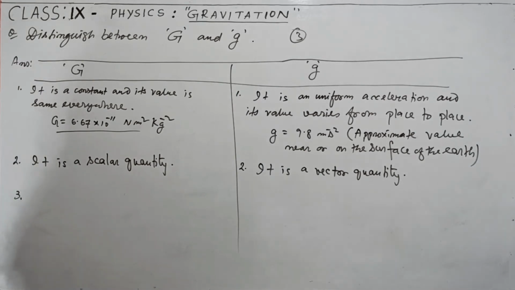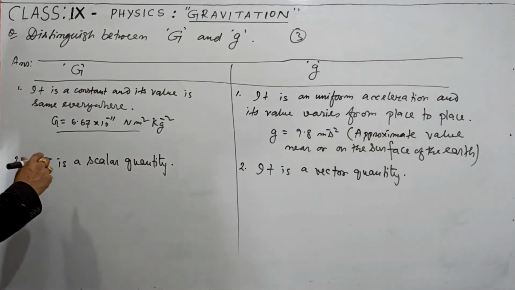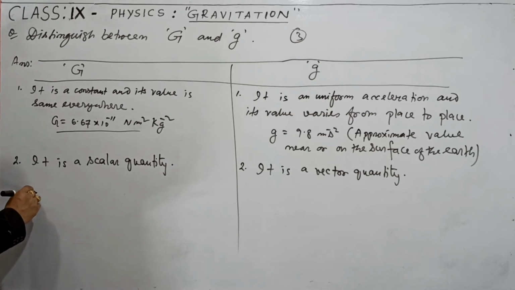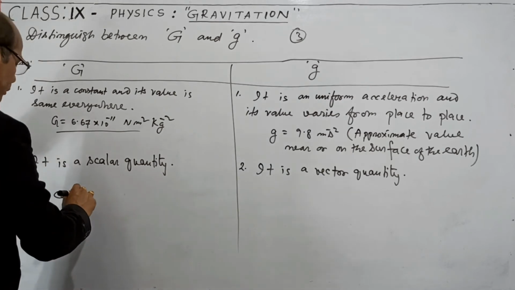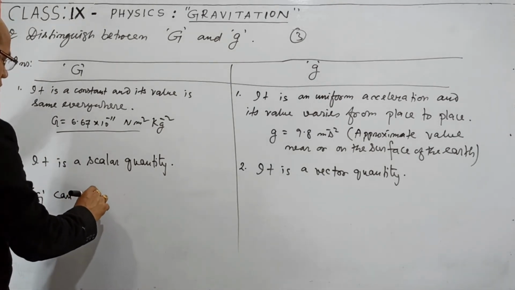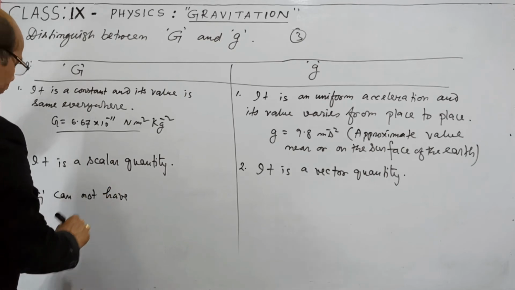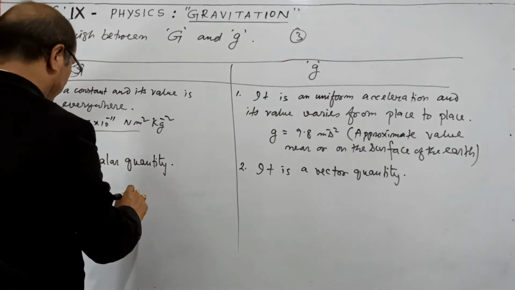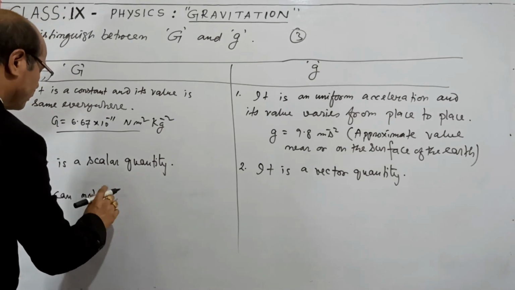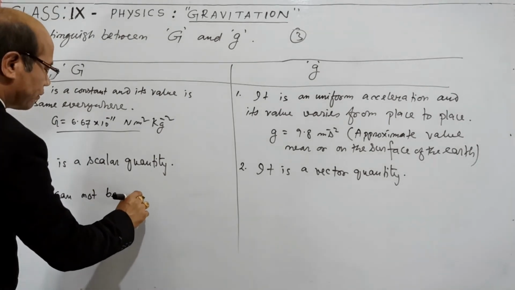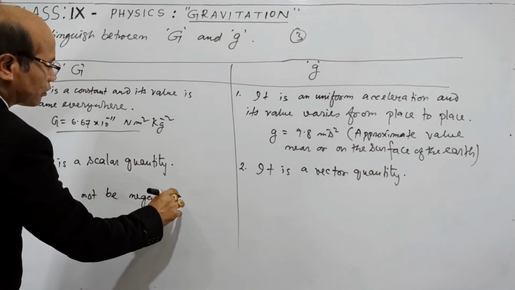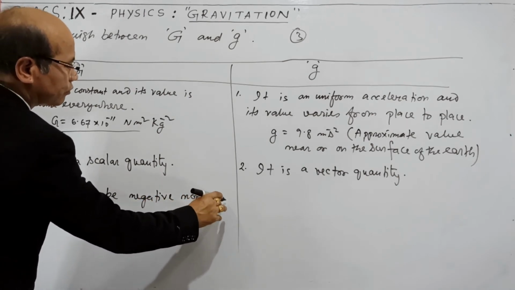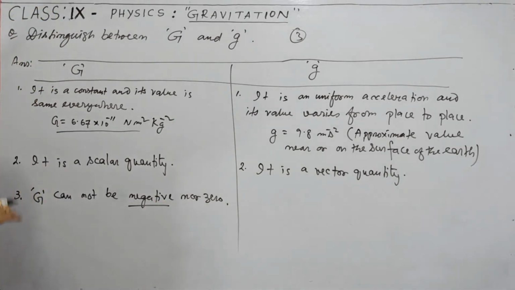Point number 3. Capital G cannot be negative nor zero. Capital G cannot be a negative nor cannot be zero.